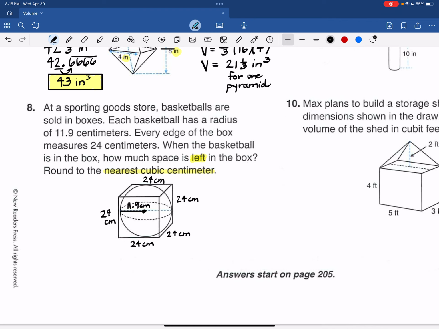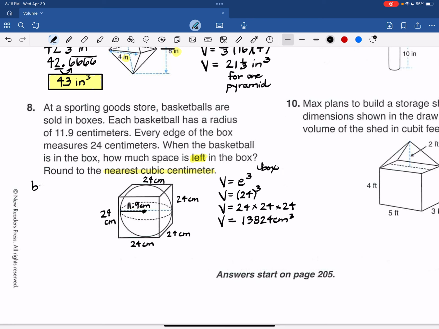So I want to find the volume of the box, which is edge to the 3rd power, or 24 to the 3rd power, or 24 times 24 times 24. And that is going to be a big old number. That's cubic centimeters. This is the box.